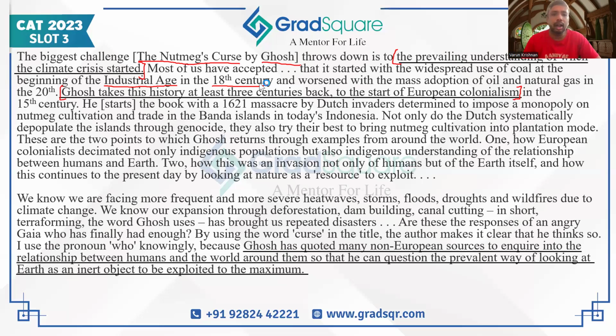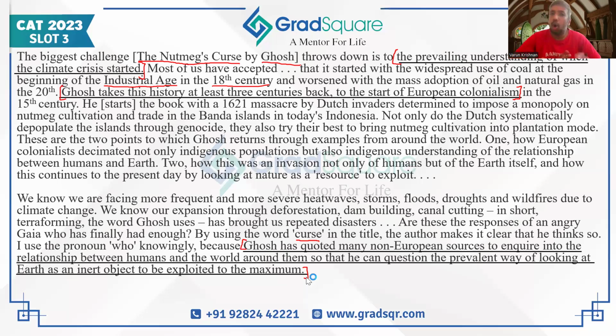And then Ghosh has written about all of this. In this book, he's naming the book as a curse, which means that he is using the way that people used to denote nature as a person. That's what has been written in the last sentence of the second paragraph, a very important sentence to focus upon. Ghosh has quoted many non-European sources to inquire into the relationship between humans and the world around them so that they can question the prevalent way of looking at Earth as an inert object to be exploited to the maximum. That's how we look at Earth right now, is what Ghosh is saying.